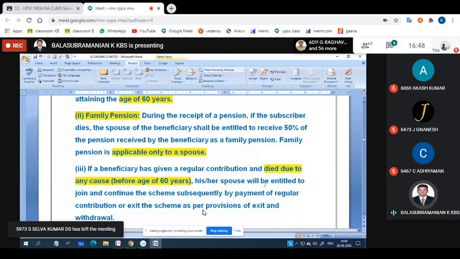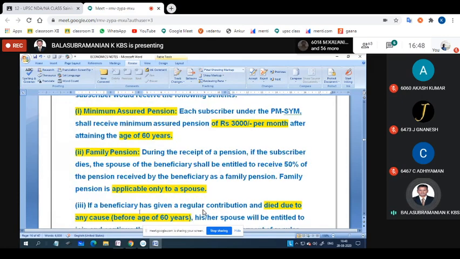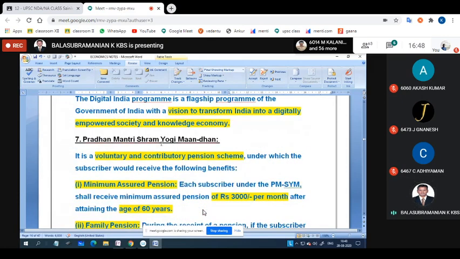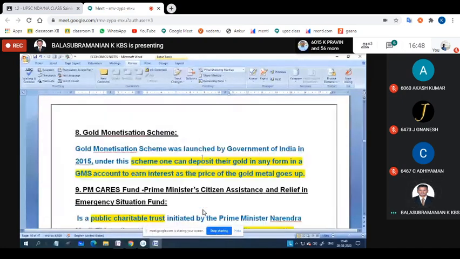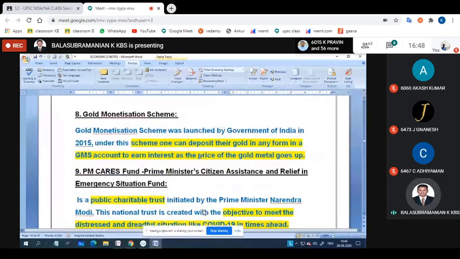His or her spouse will be entitled to continue the scheme subsequently by payment of regular contribution. It is also one of the pension schemes. Understood? Pradhan Mantri Shram Yogi Maandhan. Okay, three will be available. Just go through them.